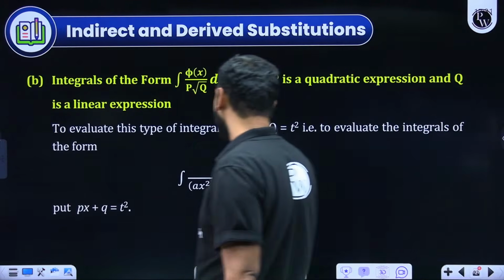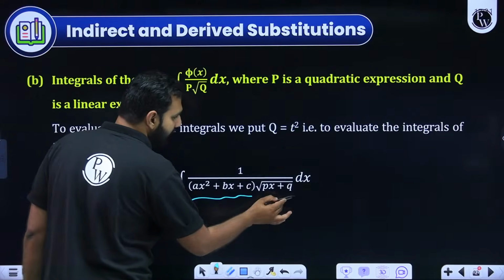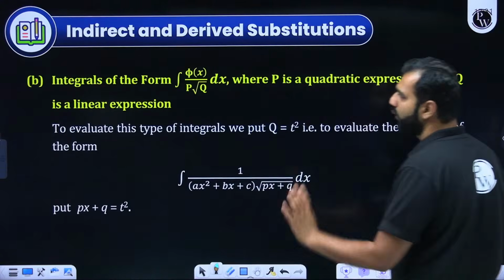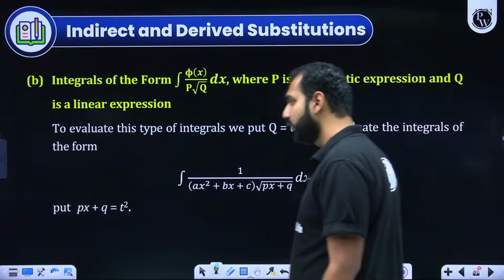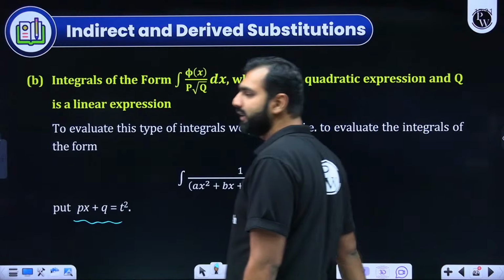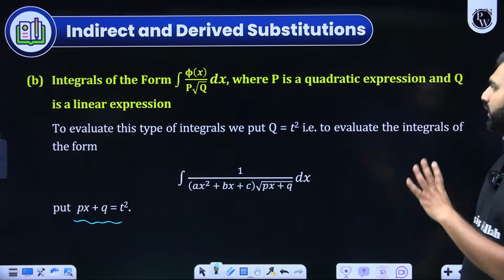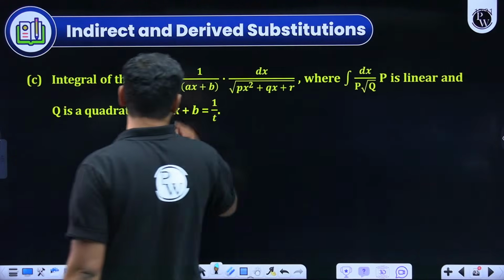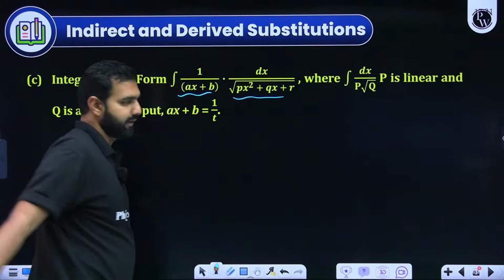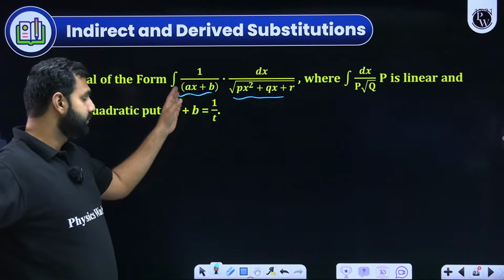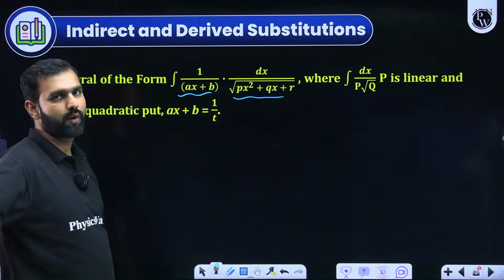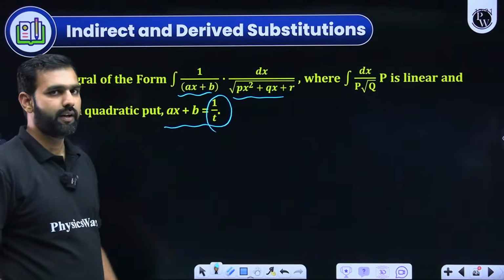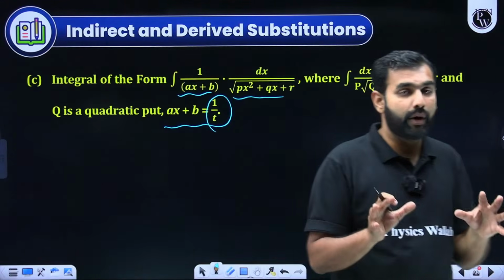Let's say you're given 1 upon quadratic into under root over linear. I repeat, if you are given quadratic into under root over linear, in this case, again, do the same thing, substitute that linear by t square. And again, you'll get the result which you know how to deal with. The third one, let's say you see 1 upon linear into under root over quadratic. I repeat, 1 upon linear into under root over quadratic, which means there substitute linear by 1 by t, and then again you'll get the form which you know how to deal with.